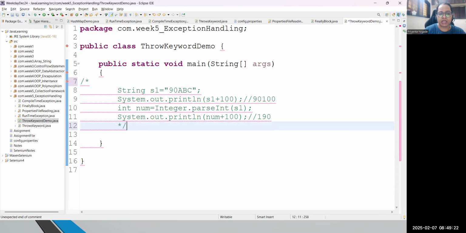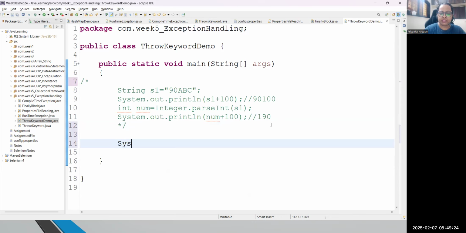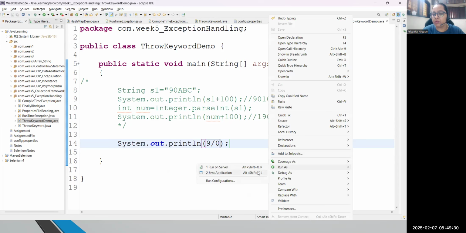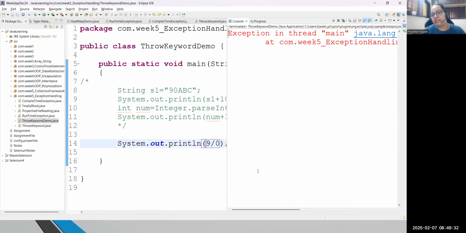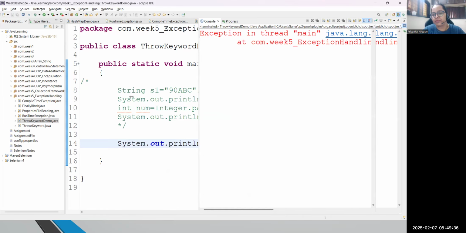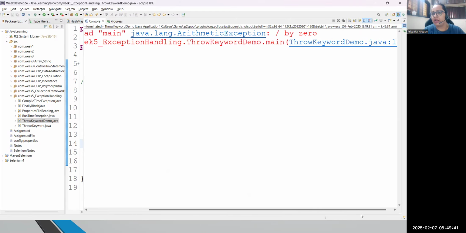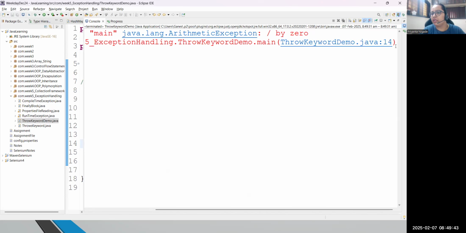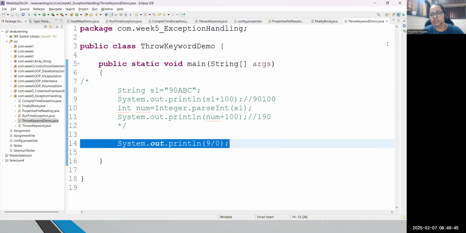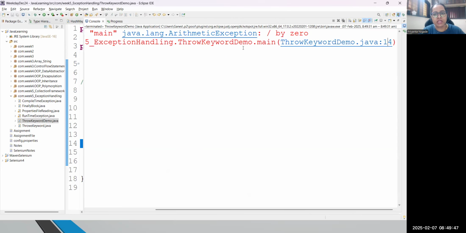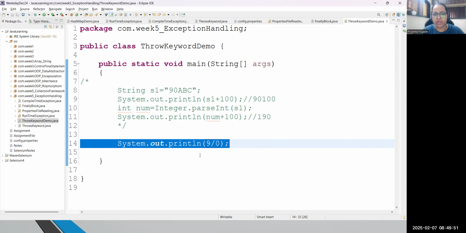If I just comment this line and write a very simple statement, the same statement 9 divided by 0, at this moment also you will get an exception, but you will not see the complete propagation. You will just have two lines. See, I'm getting an ArithmeticException at line number 14. I got this exception, that's it. So here you are not able to see any stack trace, but some exceptions show you a stack trace. That is the point.